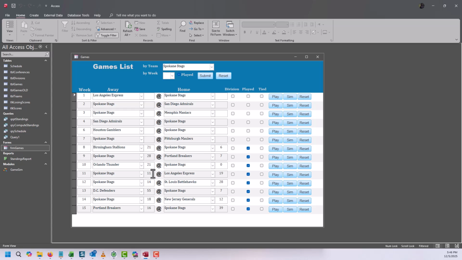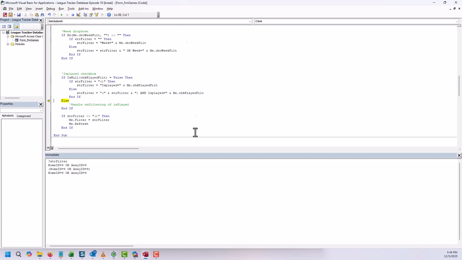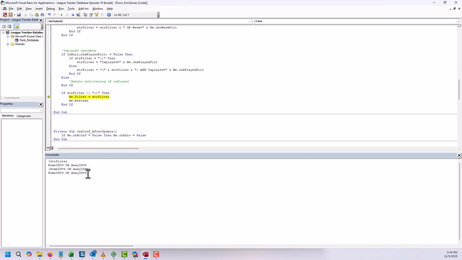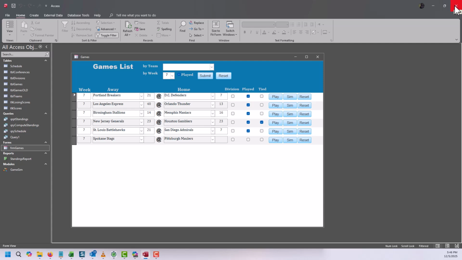For some reason, it didn't like the parentheses by itself. But we'll have to work on that. Let's go with just week 7. Submit. All right. Just a week, but no team. So that's nothing there. All right, there. Okay, week equals that. It's going to skip this. Week equals 7. That should be fine. Beautiful. Okay, so far so good.